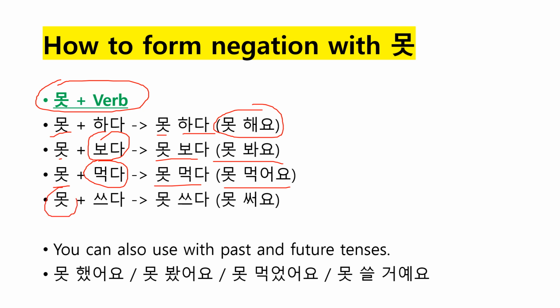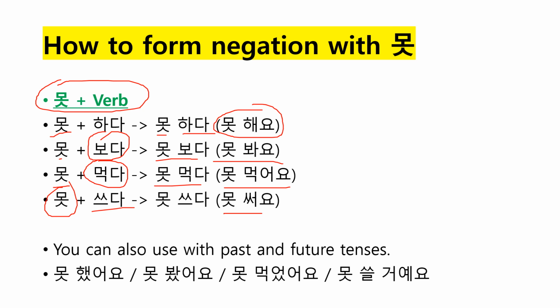Next one is 못 plus 쓰다. 못 쓰다, which is I cannot write or I cannot use. As you know, 쓰다 has two different meanings, to use something and to write something. So you can say 못 써요, I can't write, maybe because I don't have a pen, or I cannot use this computer because it's broken, right? There is a reason for that. It's not because you don't want to use it. If the computer is okay, but you don't want to use it, in that case, you can say 안 써요. Maybe I don't need the computer, or maybe I don't want to use this computer, right? So in that case, just use 안.